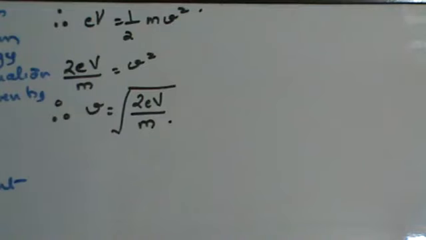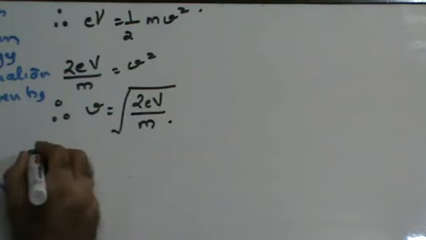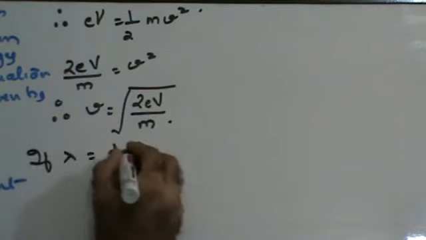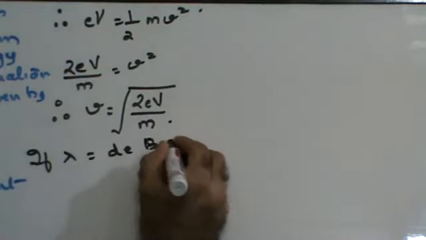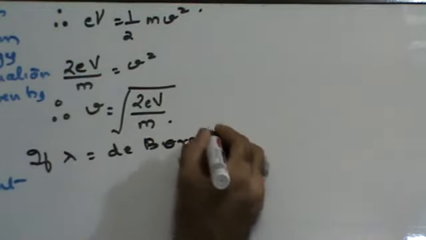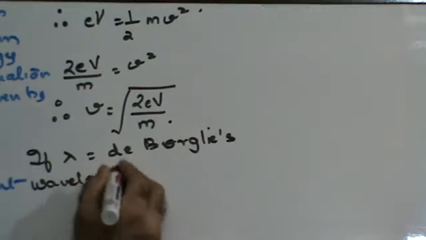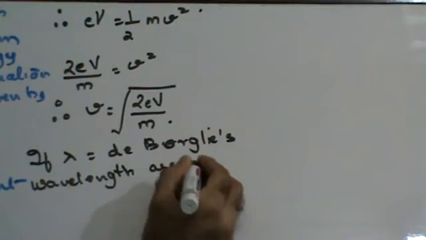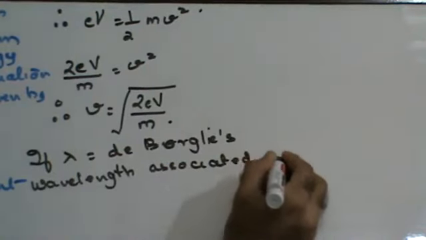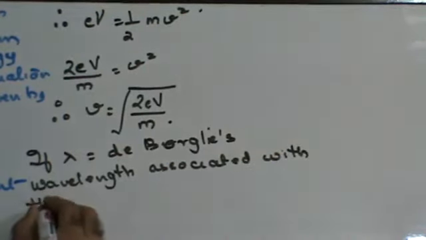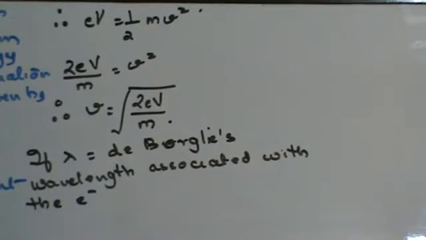Now let us assume that lambda is the de Broglie's wavelength associated with the electron. If lambda is the de Broglie's wavelength associated with the electron, then I can say that lambda is equal to h upon mv.